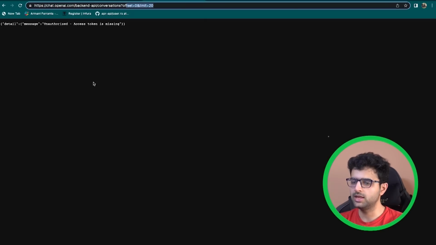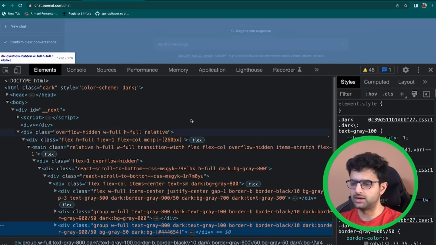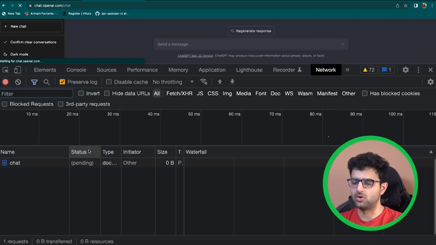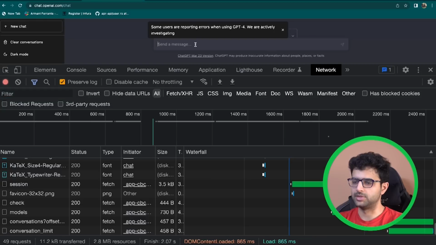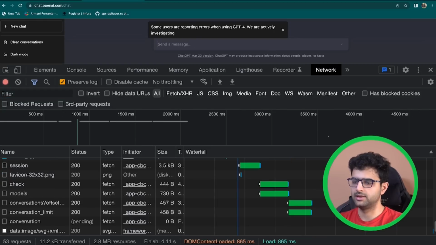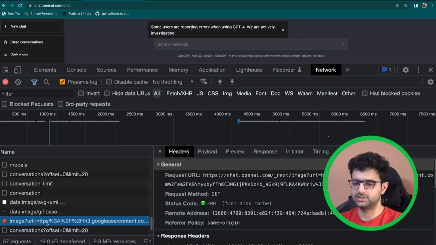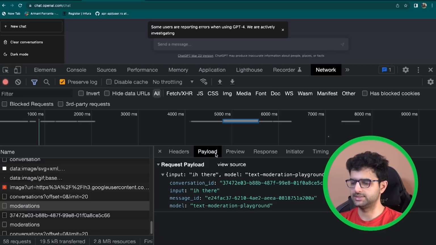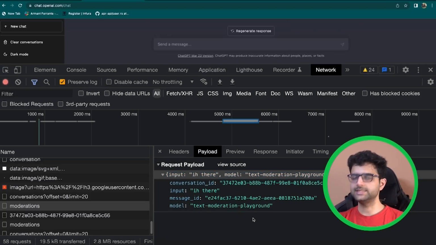The next thing is body. The body is another way for you to send data. So you could either send it via query params that we just saw, or you could use the body. For example, if I send a new message here, "hi there", I press enter. As you can see here, the POST request that I send has some payload in there. The input being "hi there", or like I have a typo there, but you get the idea. This data that I'm sending is the body. And usually when you're sending POST requests, you send data like this inside the body.